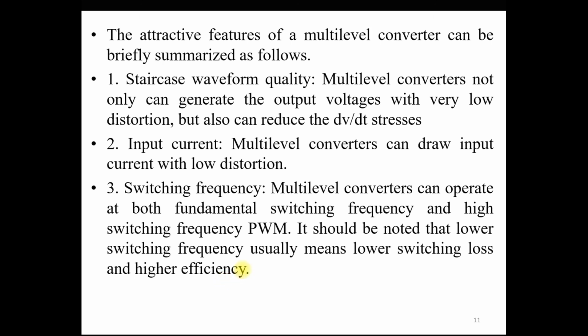So if you want to decrease the harmonics, then you can operate your multi-level converter at high switching frequency and use PWM techniques so that you can reduce the harmonics. But at the same time, because of the high switching frequency, switching losses become high and the efficiency of your converter is reduced. So the overall efficiency of the STATCOM is also reduced. Based on your requirement, you can select the switching frequency of the switches.